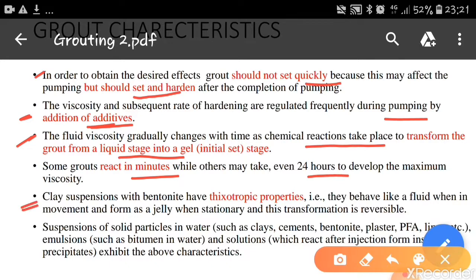Clay suspensions with bentonites have thixotropic properties, that is they behave like a fluid when in movement. Thixotropic property means they behave like a fluid when in movement and form a jelly when stationary, and this transformation is reversible. Suspensions of solid particles in water such as clay, cement, bentonite, plaster, PFA, emulsions such as bitumen in water, and solutions which react after injection exhibit the same characteristics.